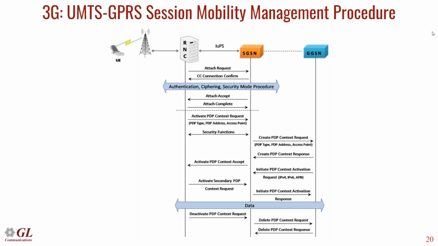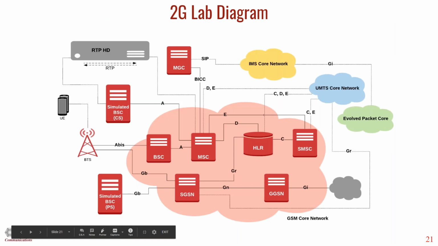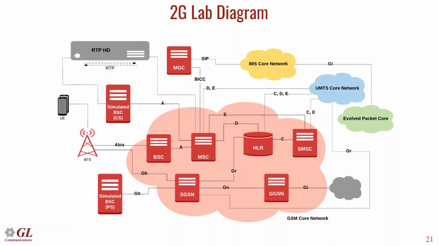Once the user wants to deactivate the PDN connectivity, they can send the Deactivate PDP Context Request, and the services which are allocated to the UE will be released. So that completes the 3G lab capabilities which GL can offer.